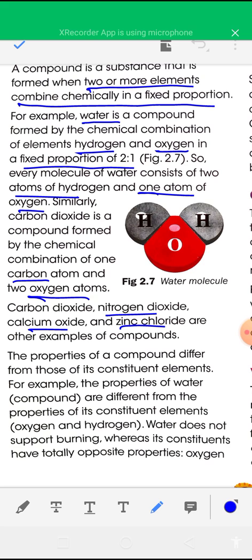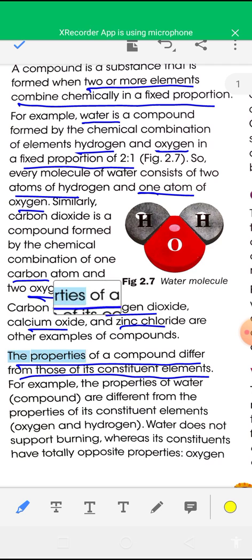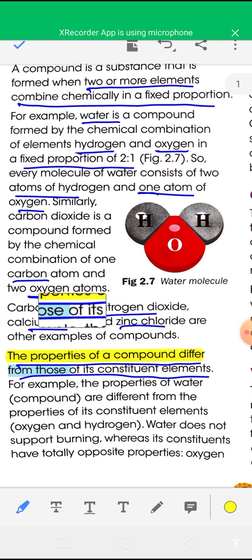Now see, one point is given: the properties of a compound differ from those of the constituent elements present in the compound. Very important line: the properties of the compound differ from those of the constituent elements. That is, the property of the compound is different from the properties of the constituent elements.